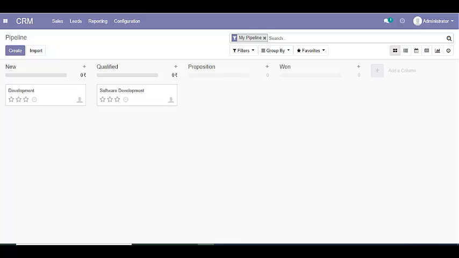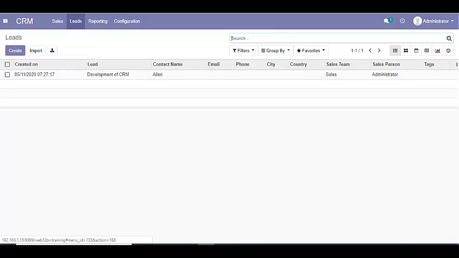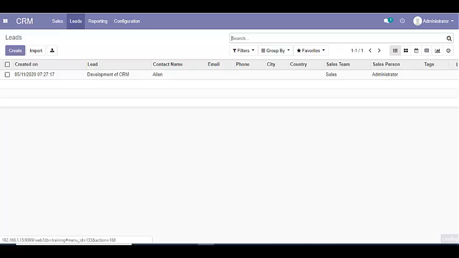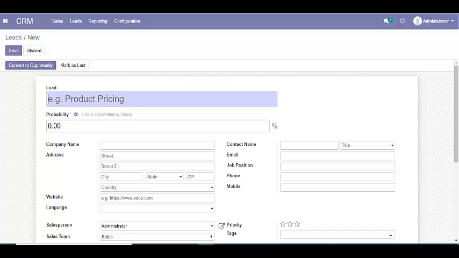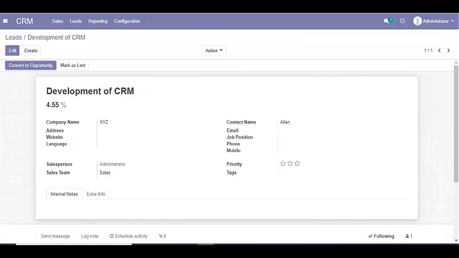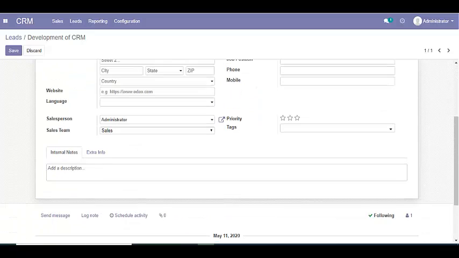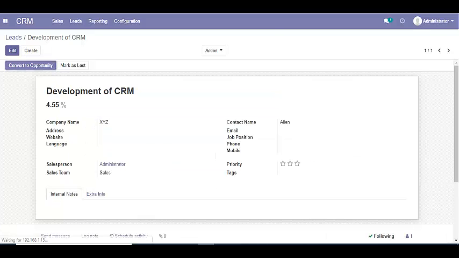before that, let's see how to create a lead. For lead generation, we can activate leads from settings. Once we activate this setting, it will be available here. We can create leads from here and we can define multiple details here like profitability, company name, contact name. It can be all the details of our potential customer. Here we can write some description and we can save it.